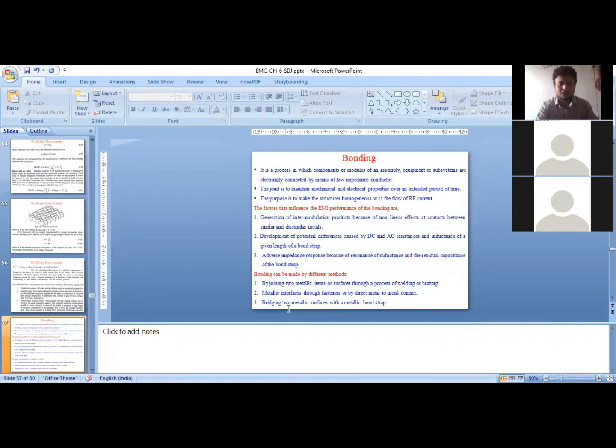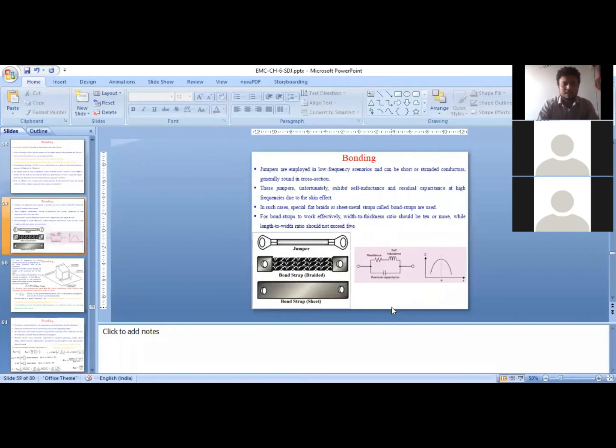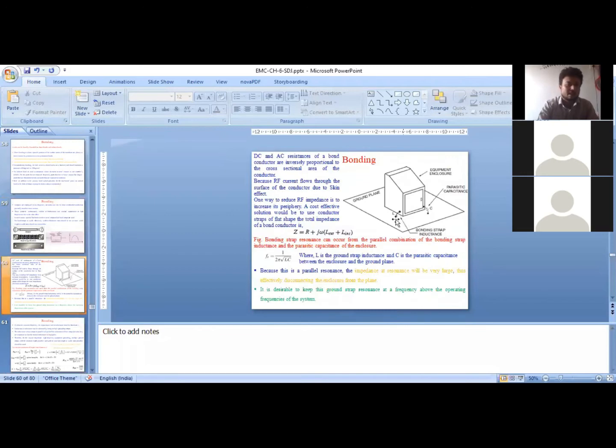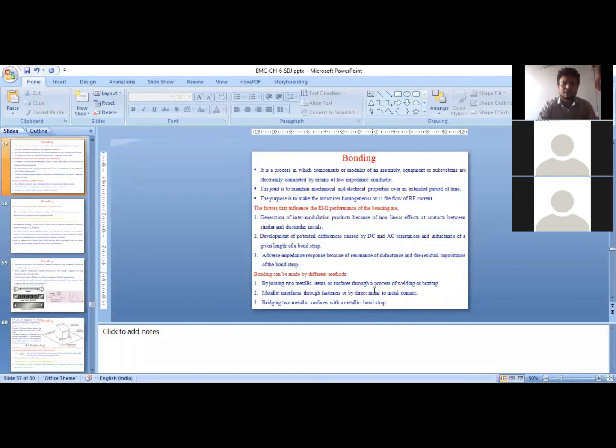The third type is bridging two metallic surfaces with a metallic bond strap. If I have two metallic surfaces like this and I want to connect them, I can simply use one conducting wire to connect these two metallic surfaces. I'll solder this conducting wire at this point and at this point, so that the two metals remain interconnected. They will have electrical connectivity. I'll show you some examples. You can see this is how a metallic wire is used. The wire can be of different shapes. We'll talk about it. That is connecting the enclosure of the equipment with the ground. So that is the third technique using which one can achieve the bonding.